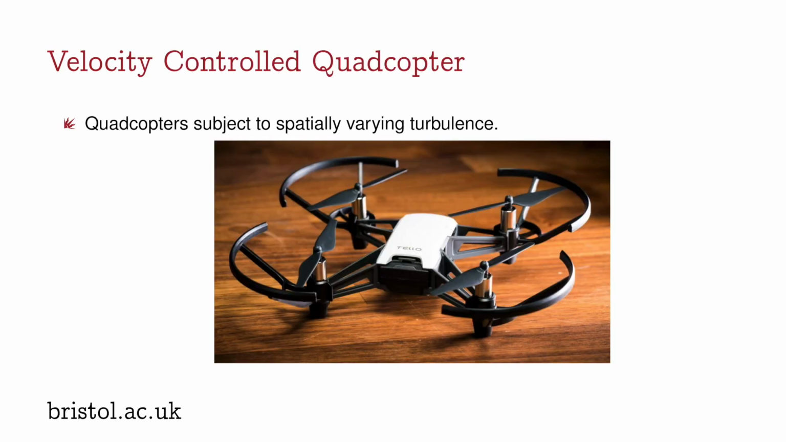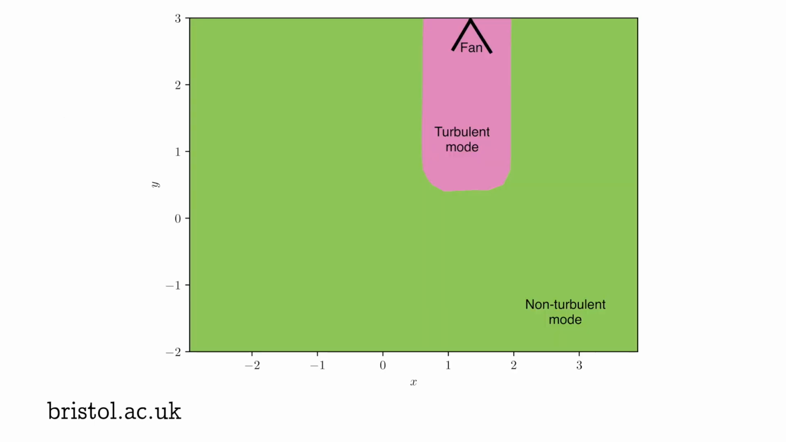Our method is tested on a velocity-controlled quadcopter example, subject to spatially varying turbulence. This figure shows a top-down view of our environment, where a fan has been placed at the side of a room, which has induced a turbulent dynamics mode in front of it. And the green region shows a non-turbulent dynamics mode governing everywhere else in our state space.